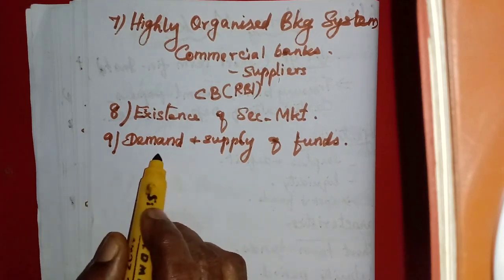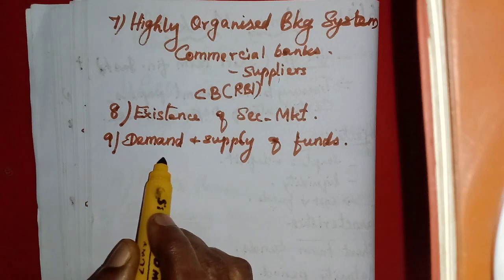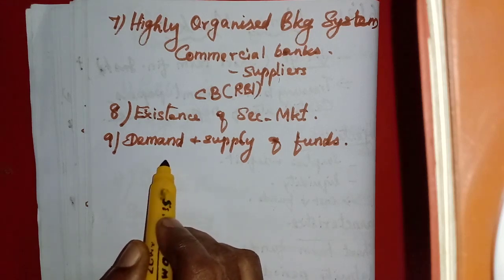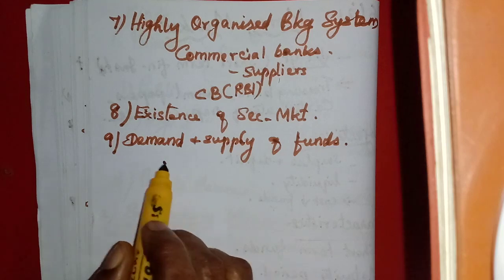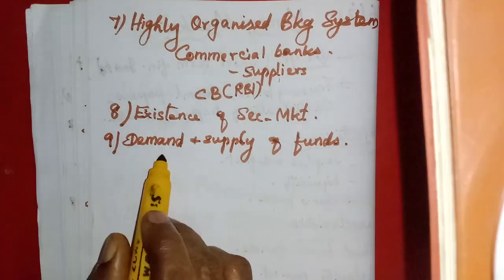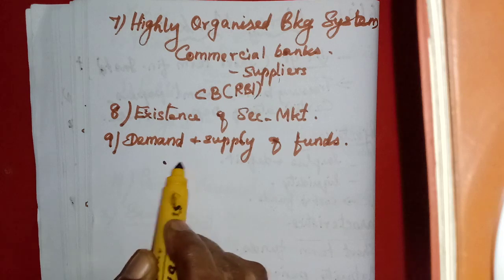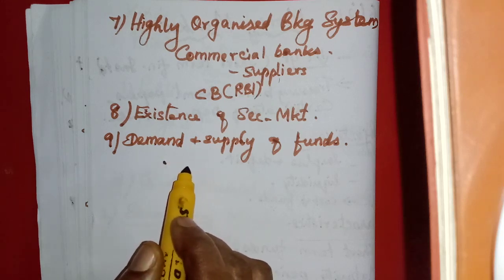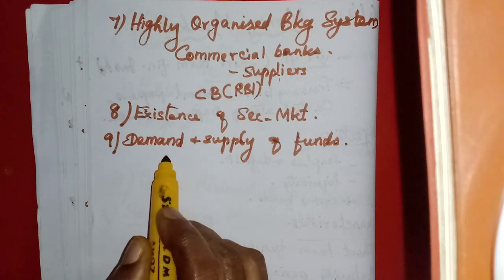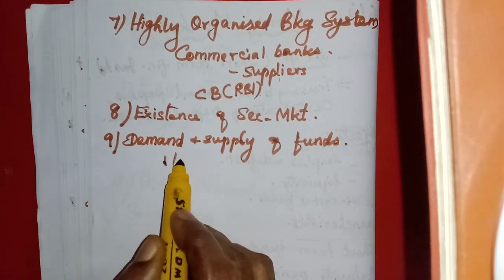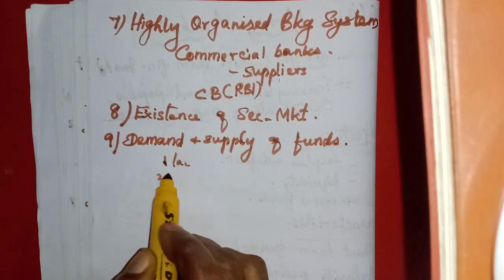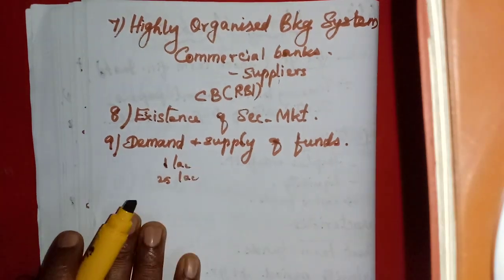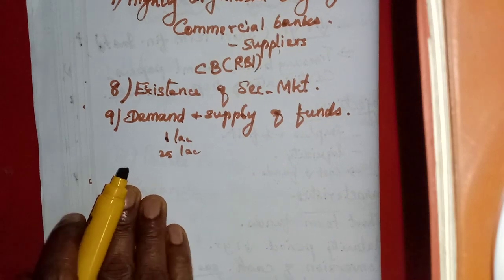Here the banks that are in need of money, those having a large demand, issue these securities to the other banks, and the minimum value of the securities may be 1 lakh, 25 lakhs. So large funds can be raised through these short-term instruments.